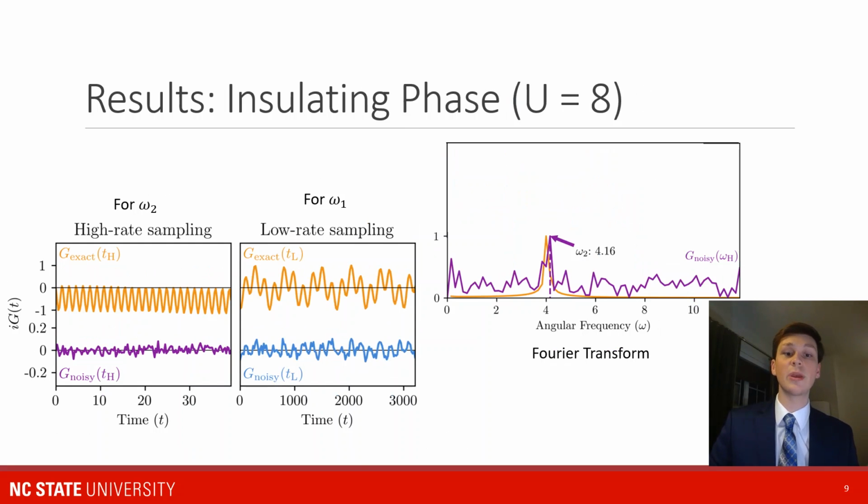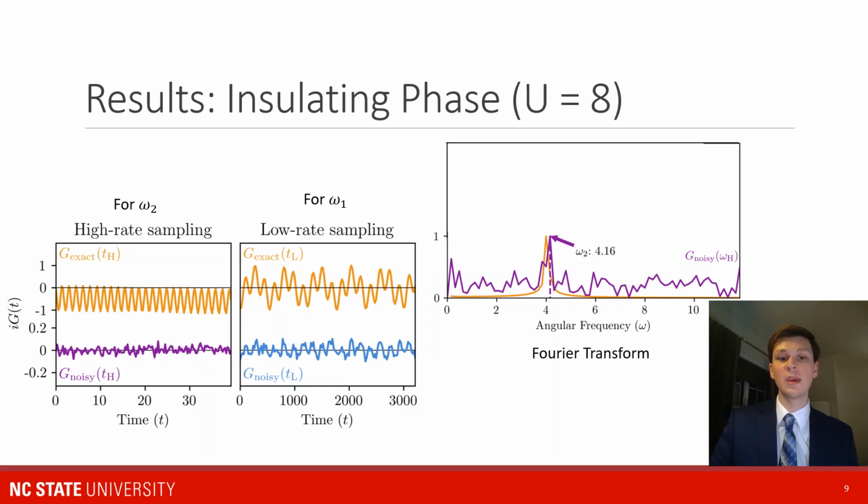In the insulating phase, we have something different, and this is where these sampling rates come into play. First, we compute the high frequency signal with relative accuracy, similar to what we saw for the conducting phase. However, for the insulating phase, the low frequency signal converges to 0 through the DMFT loop. So what we have to do is compute Green's function over a very, very long time scale.